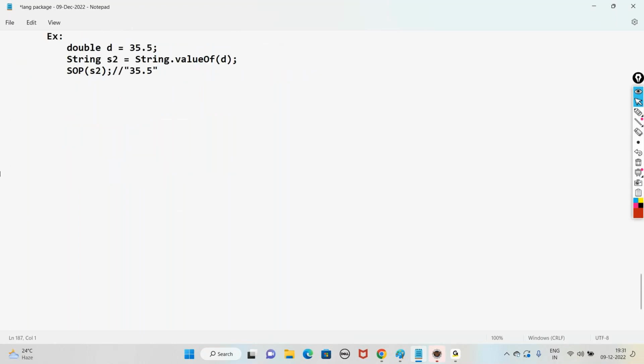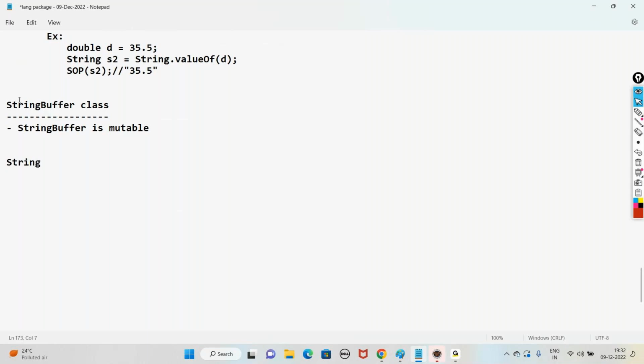Now, let us move to the next one, the StringBuffer class. String is immutable, whereas StringBuffer is mutable. So what is the difference between String and StringBuffer? String is immutable, meaning once you create a String object, that memory space cannot be modified. Whereas StringBuffer is mutable, meaning in the same space the value can be modified. These are also used to hold a collection of characters only.